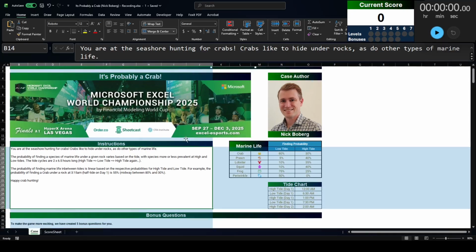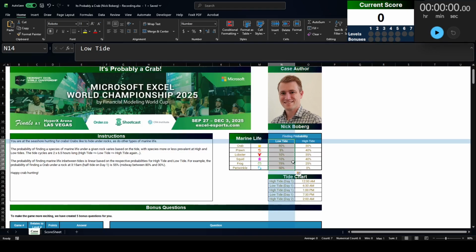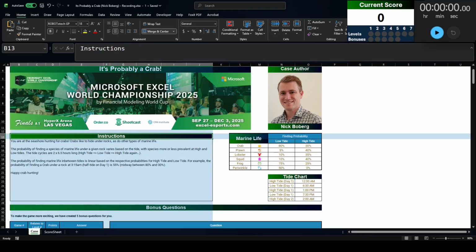We are going to look at probabilities for finding various marine life either in low tide or high tide or somewhere in between. So let's follow along with me as we give this case a shot and see how long I can get a complete solve. Here we go.